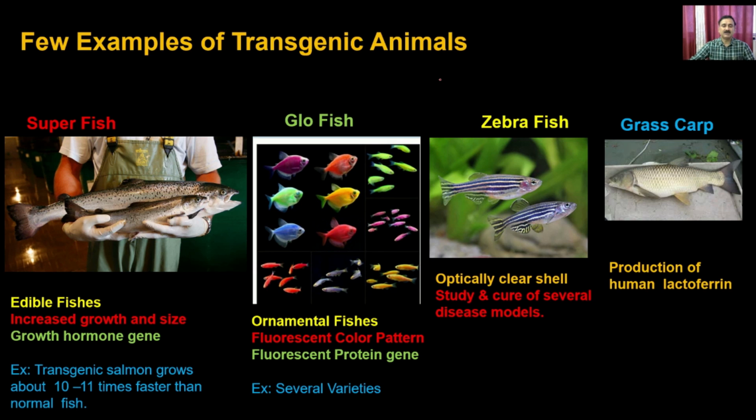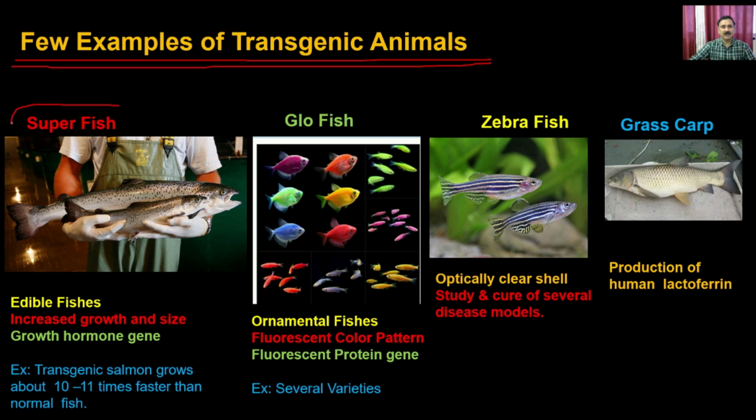Now, transgenic animals are developed for specific as well as exclusive purposes, and that's why it is important to understand the purpose of these transgenic animals, and you will understand that if you go through some of the classical examples. One of the classical examples is the superfish. Multiple fish-type transgenic animals have been developed for different purposes. For example, the superfish is developed because it is going to give you a bigger fish.